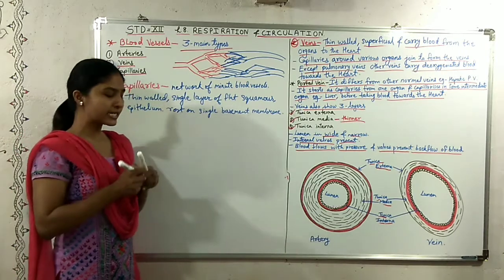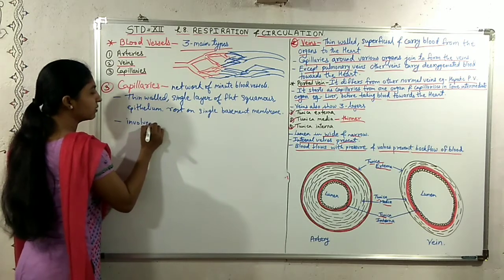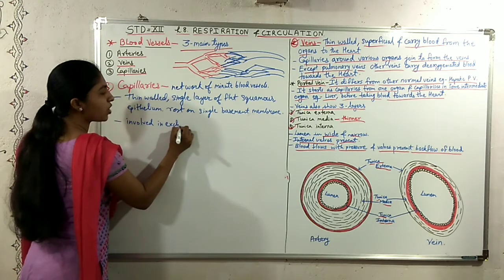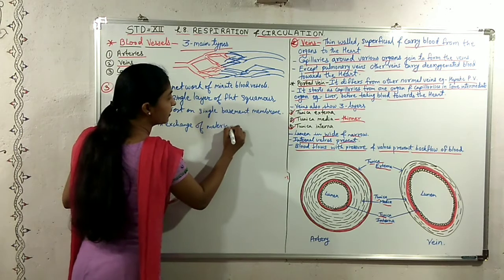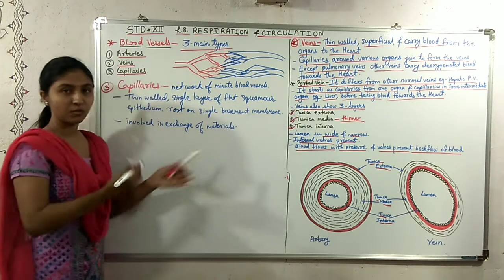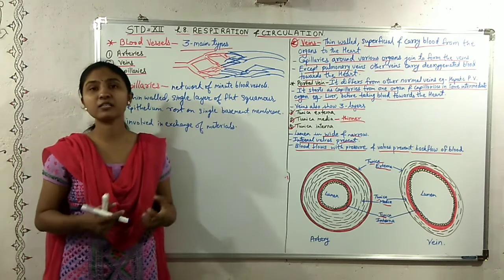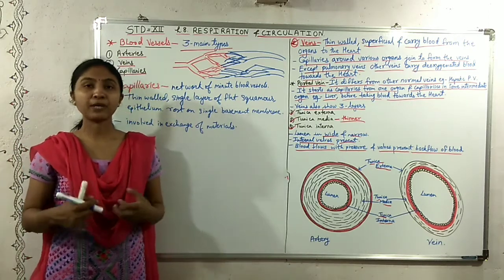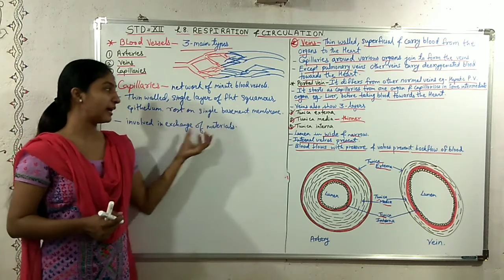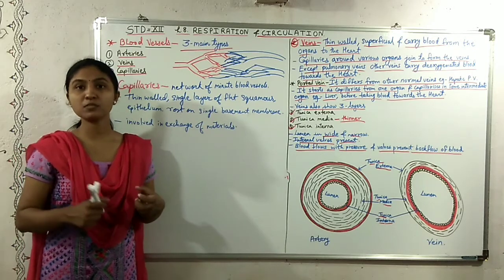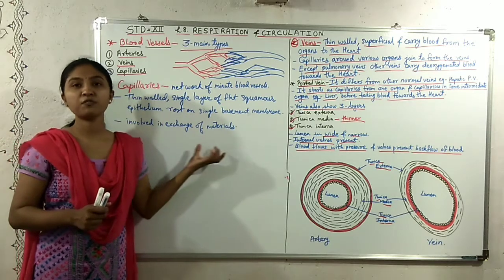Now these capillaries are involved in exchange of materials. As we have seen in the previous parts, the exchange of materials is done through the capillaries, through the blood in the capillaries. So as these are single layered, the exchange of material becomes easier.